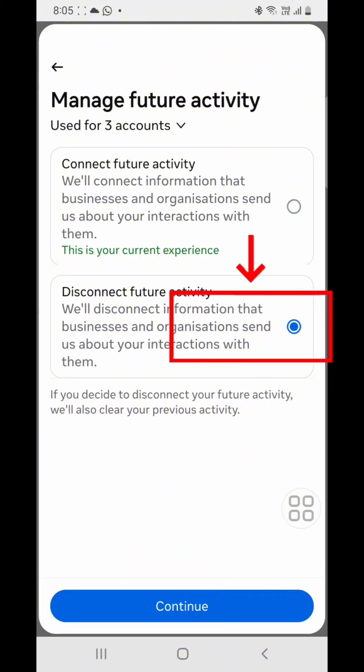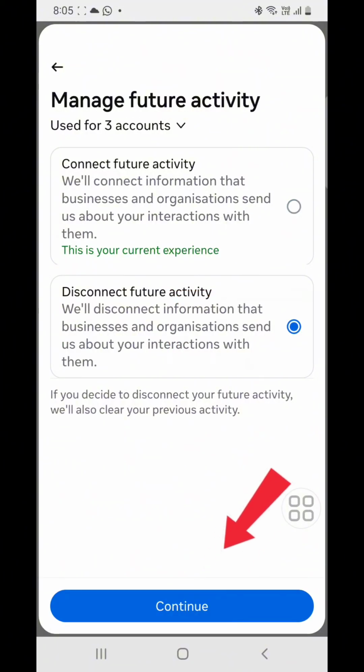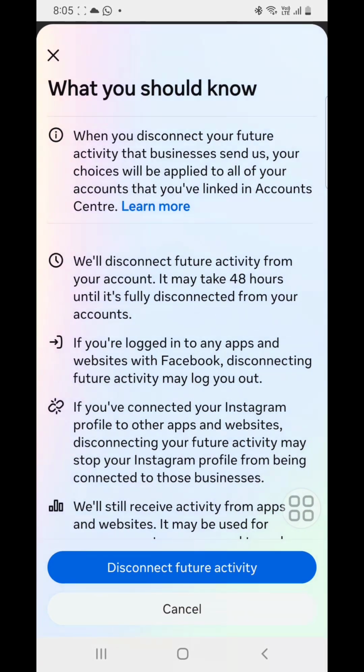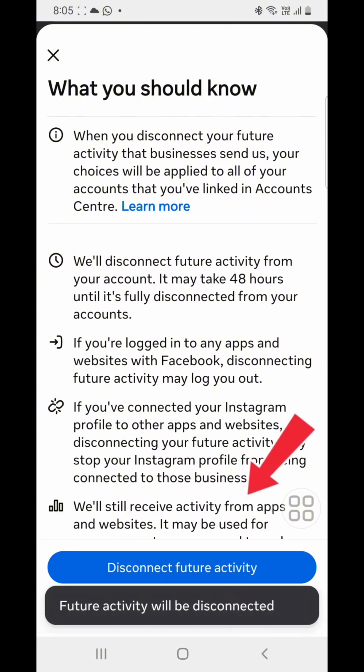Thank you, guys. So I click on it. Disconnect future activities. It's done, guys. It's done. That's how you do it.